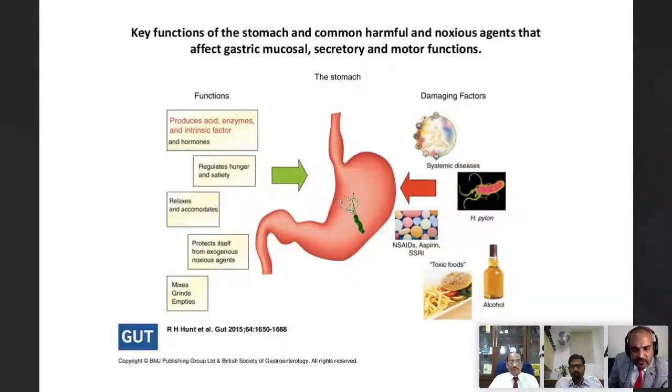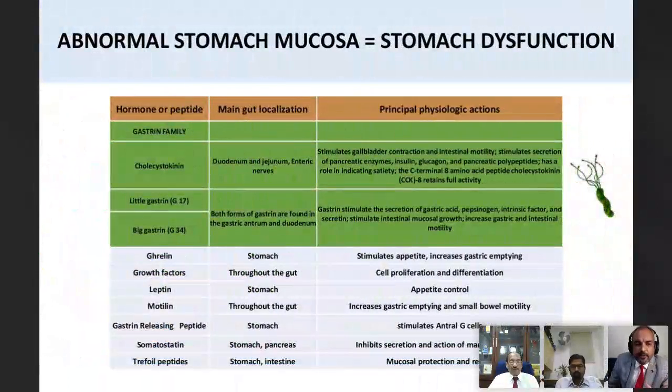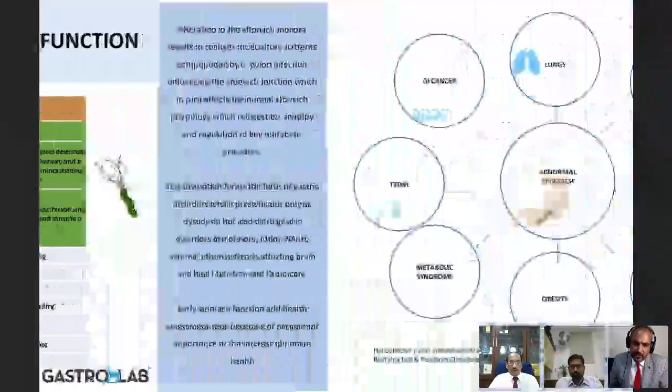And this disrupts the overall functionality of the stomach, wherein there are changes in the mucosa, but also because of systemic disease, overuse of medications, our habits, our genetic predispositions, there could be a disruption in the normal physiology of the stomach. And once that happens, all these enzymes and hormones are disrupted, leading to abnormal stomach mucosa, which primarily leads to stomach dysfunction, or in fact, going beyond stomach, it is gastroduodenal dysfunction that we are talking of.